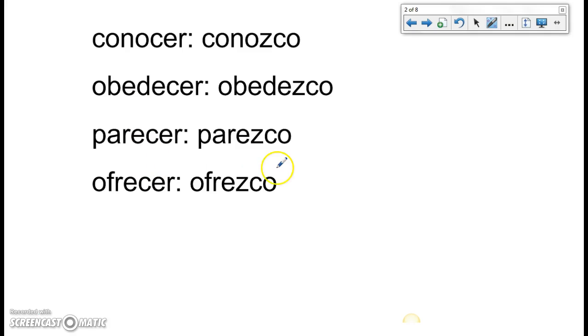Parecer, la forma yo es parezco. Recuerdan que parecer significa to seem. Y ofrecer. Ofrecer, también en la forma yo es ofrezco. Y ofrecer significa to offer. Mira, todos estos tenemos sco en común.